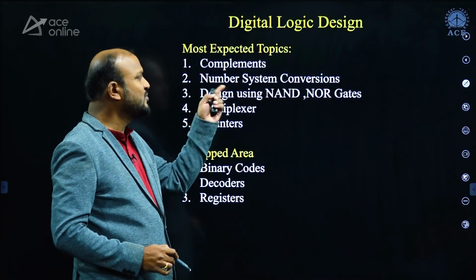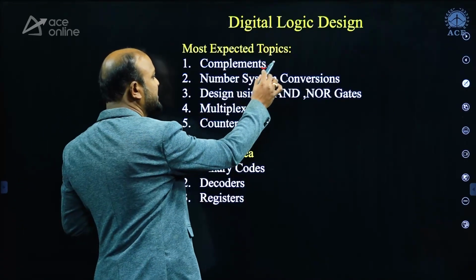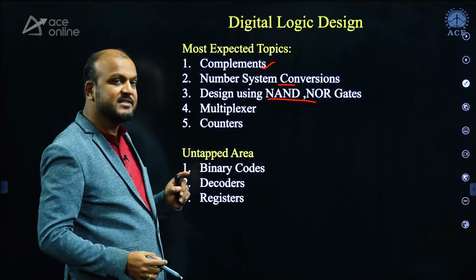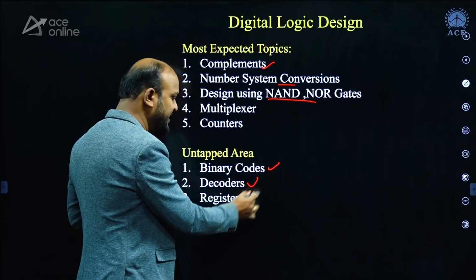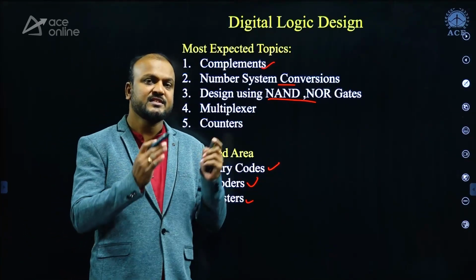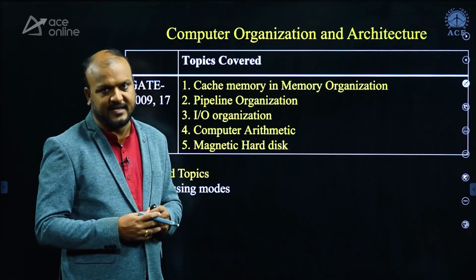When you look at the most expected topics along with the topics I have shown, they are complements, number system conversions, NAND NOR gates, and multiplexers, counters. Untapped areas are binary codes, decoders, and registers. These are the topics from where you can expect questions. Focus on these topics. Next, we'll see computer organization.